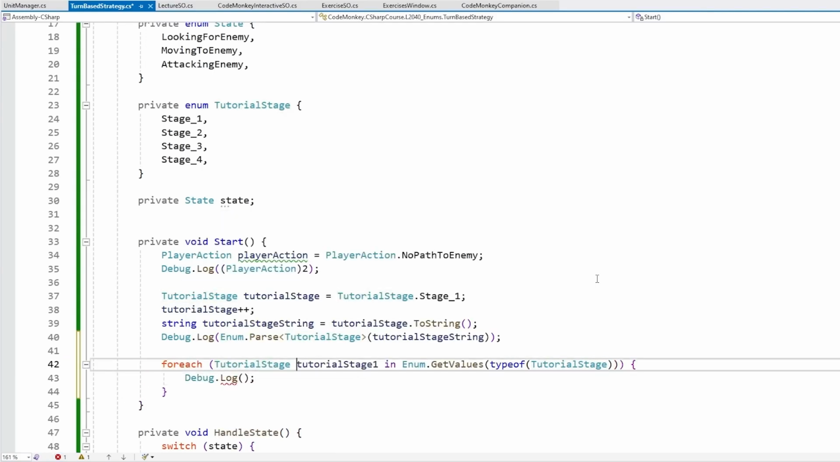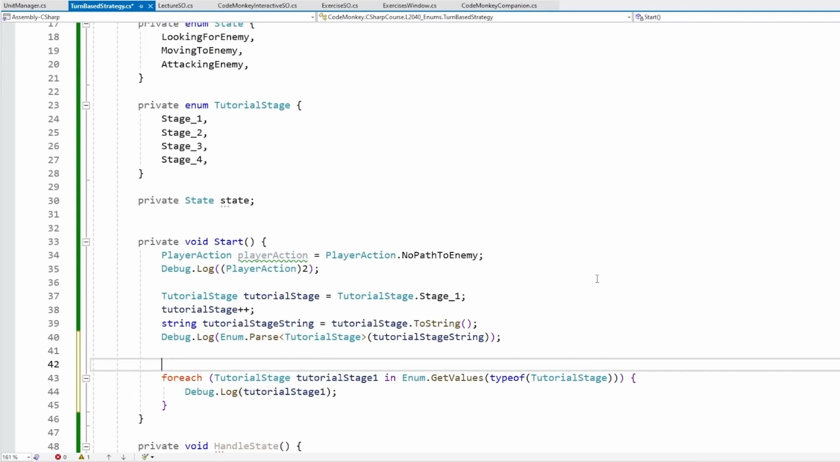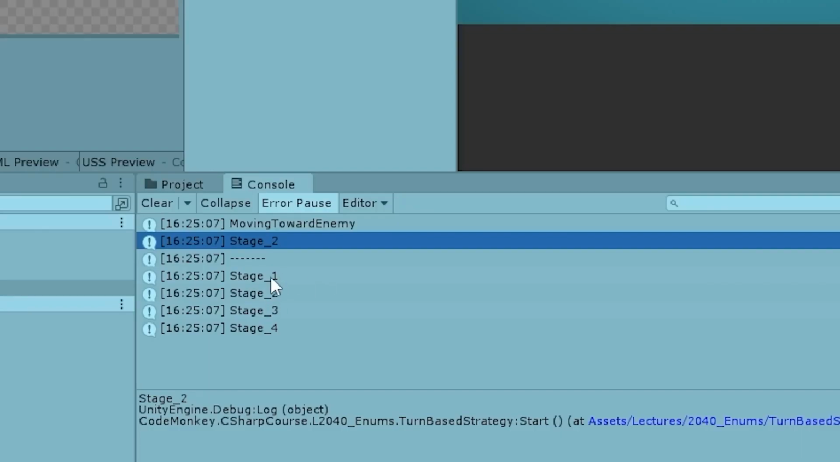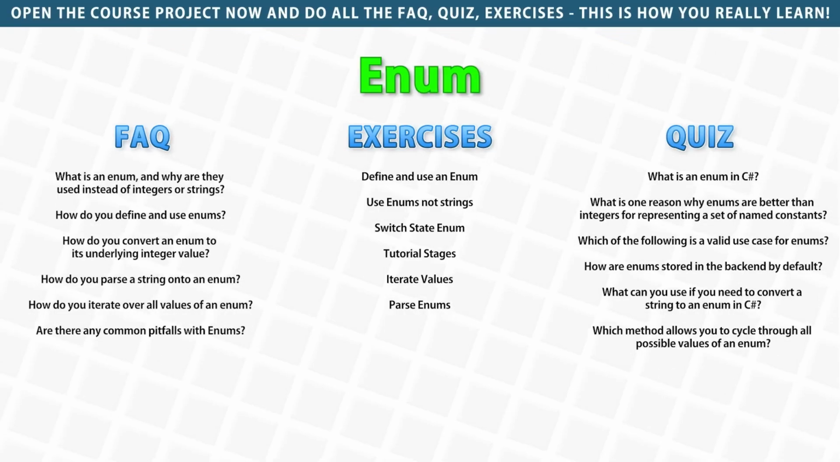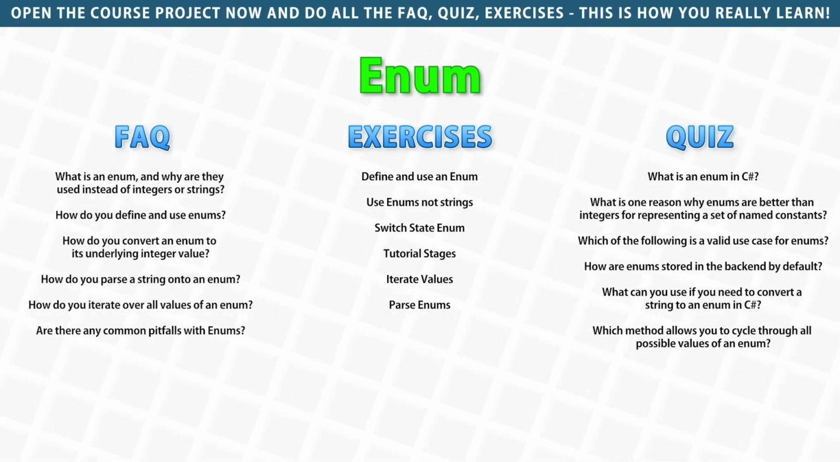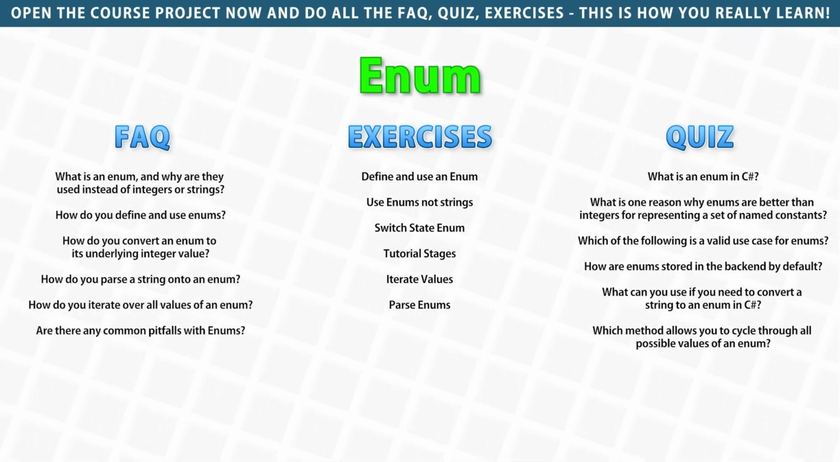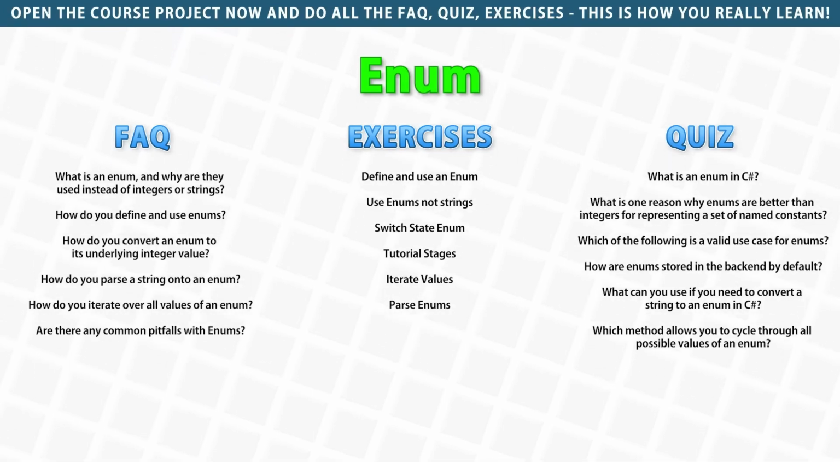So Debug.Log on this one. And this should print out all of our possible elements inside our enum. Let's just separate it from the other logs. Let's see. And there it is, stage 1, 2, 3, and 4. All right, so those are enums. Really useful in so many scenarios. They are really easy to use and help you make your code a lot more readable and understandable.